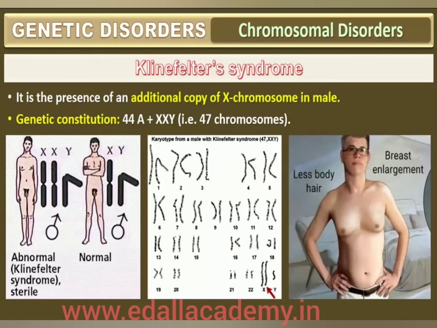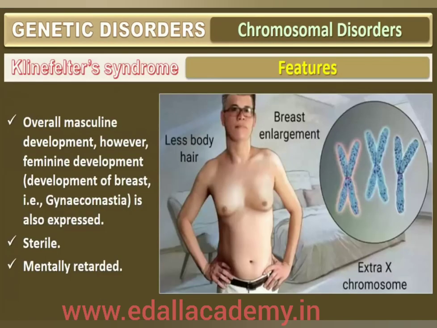Klinefelter syndrome is an example of a sex chromosomal disorder due to the presence of an additional copy of the X chromosome, resulting in a karyotype of 47, that is, XXY chromosomes. This genetic condition is found to occur in individuals suffering from the syndrome. Feminine development, that is, development of breasts, generally called gynecomastia, is also expressed, along with overall masculine development. These are sterile males.